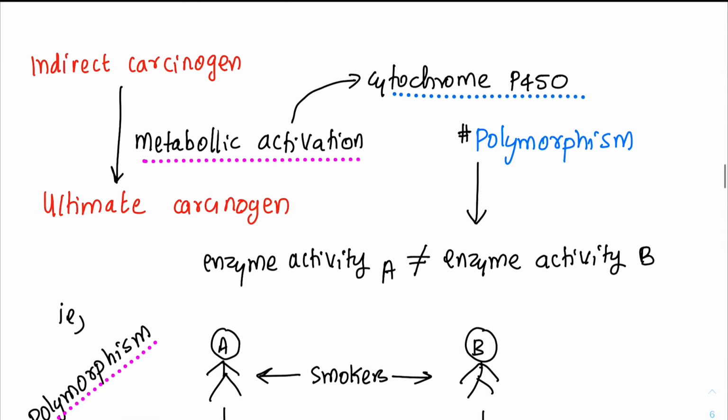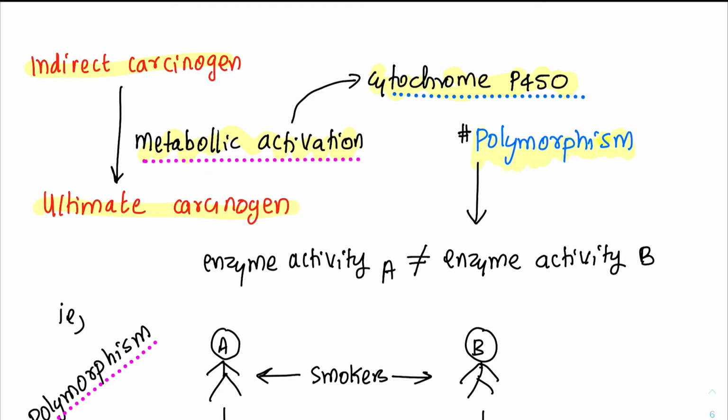Now let's learn how an indirect carcinogen takes this process of forming a cancer. So this indirect carcinogen should be metabolically activated. A metabolic activation has to take place for the indirect carcinogen to become an ultimate carcinogen. And this ultimate carcinogen is the one which then causes cancer. Metabolic activation, we know, requires some enzymes. So one of the major enzymes are cytochrome P450 enzymes, and cytochrome P450 enzymes have a feature, that is polymorphism,